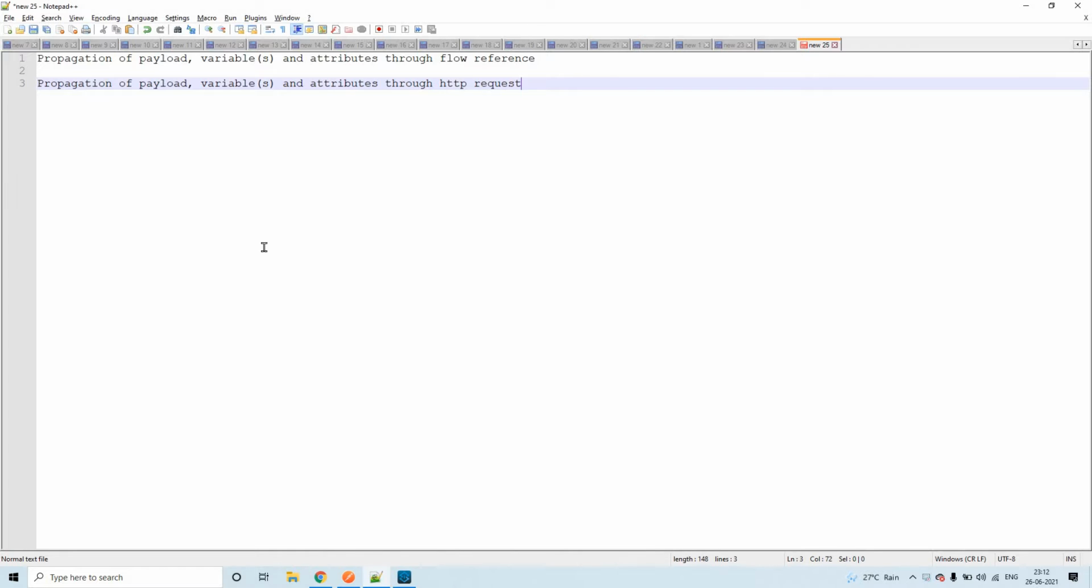Today in this session, let us go through the propagation of payload, variables, and attributes through flow reference, and the same through HTTP request. People are having some confusions on these, so let's go through this concept.